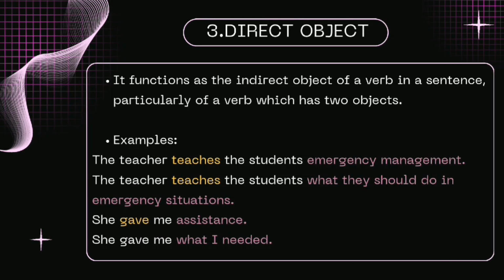The third one is direct object. It functions as the direct object of a verb in a sentence, particularly of a verb which has two objects. Example: the teacher teaches the students emergency management. The teacher teaches the students what they should do in an emergency situation. She gave me assistance. She gave me what I needed.